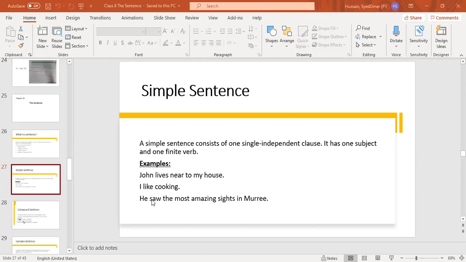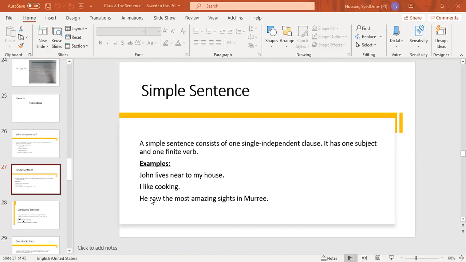So remember this: when you have to change a compound sentence into a simple sentence, make sure that it has one independent clause with one verb and one subject. You cannot put the subject again and again. And all of you know what a subject is.